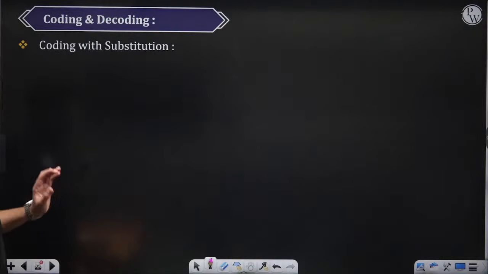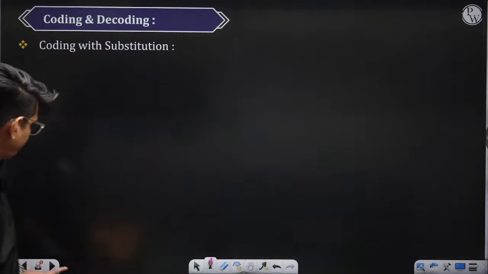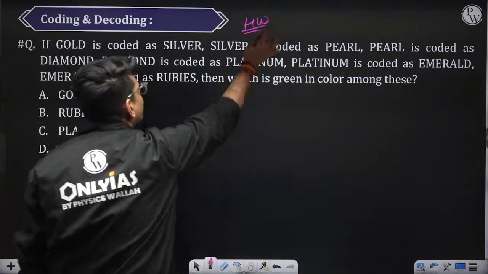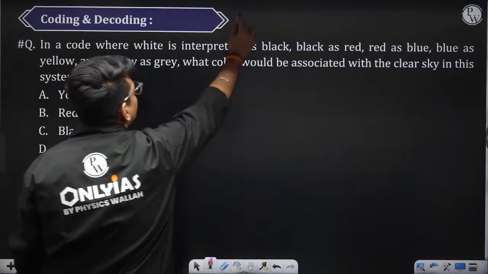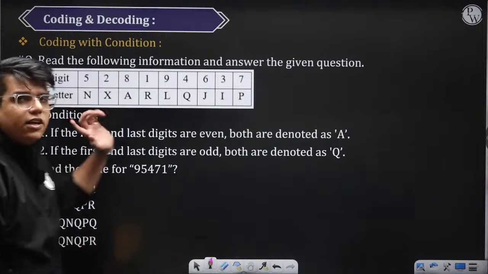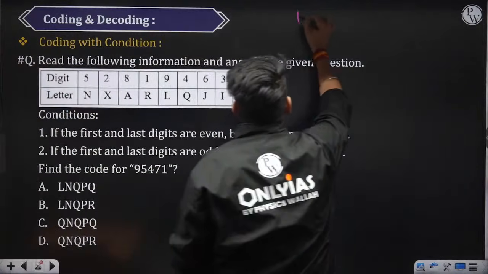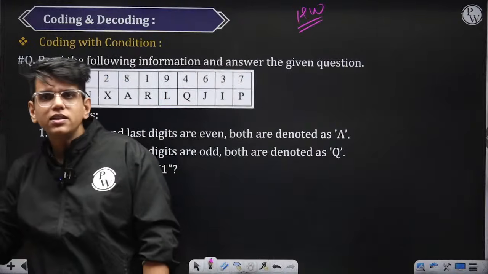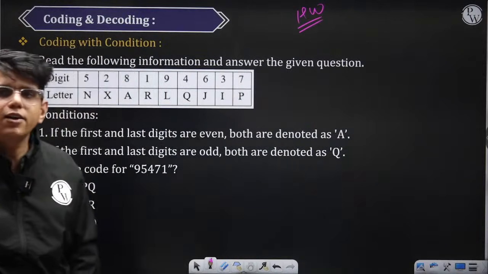So coding with substitution is one thing. I am giving you these questions for homework. Try these yourself or I will explain these tomorrow. This is also your homework, second question. And there is one more thing, coding with condition. These three questions are your homework. Try these yourself. If you are not able to solve these, we will discuss these in detail tomorrow.